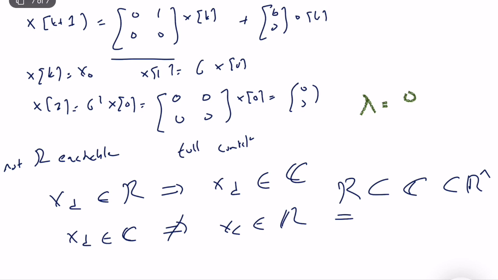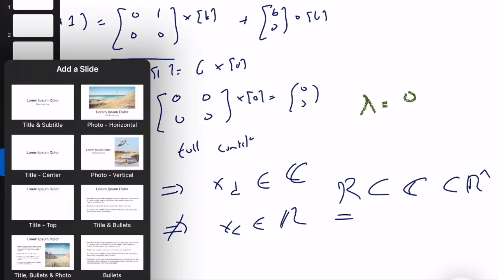Okay, test of reachability for discrete time systems, which is important. I have some proofs in the lecture notes. I want you to read them and understand them. I will not ask proofs in the midterm or the final exam, but I will ask true false questions that are related to these proofs. So be careful with that. It won't be directly included in the main questions, but I will definitely ask some questions related to the proofs in the true false part.